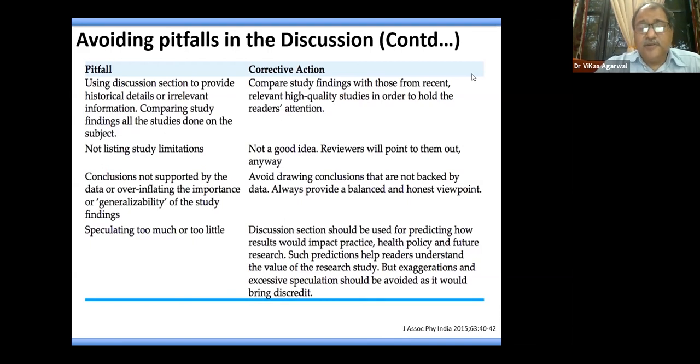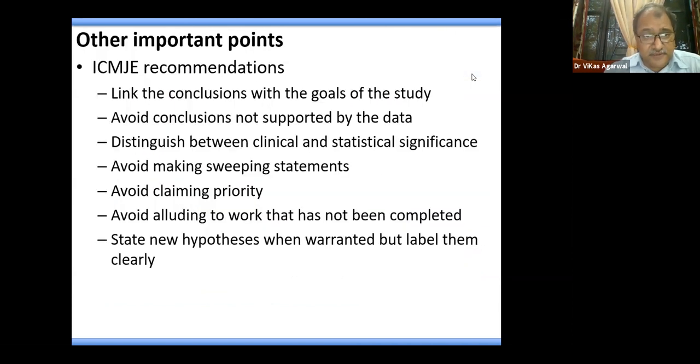Lastly, do not speculate or be very, very hypothetical when discussing the results in the discussion section. You provide a very concise, futuristic viewpoint, that is all. But do not exaggerate and do not speculate excessively. It will bring rather discredit to you and your papers.